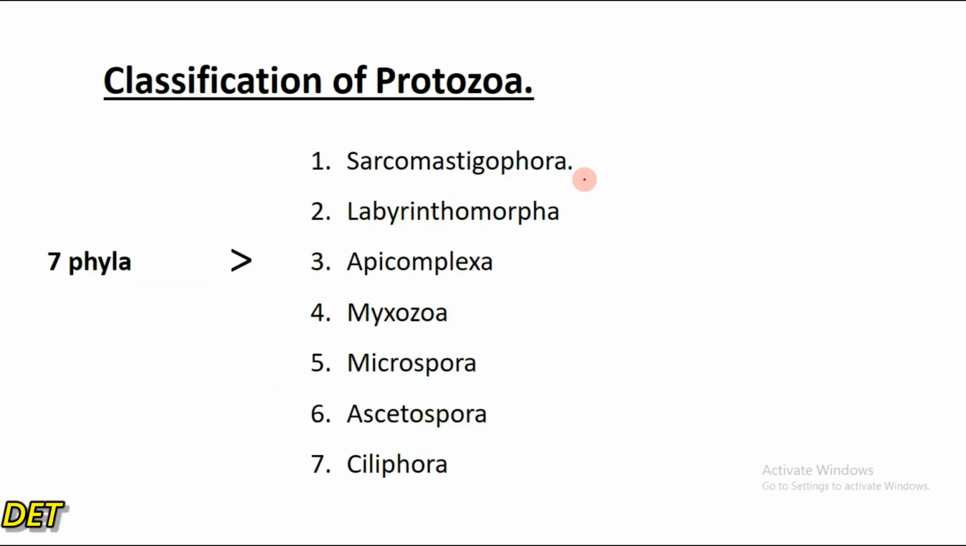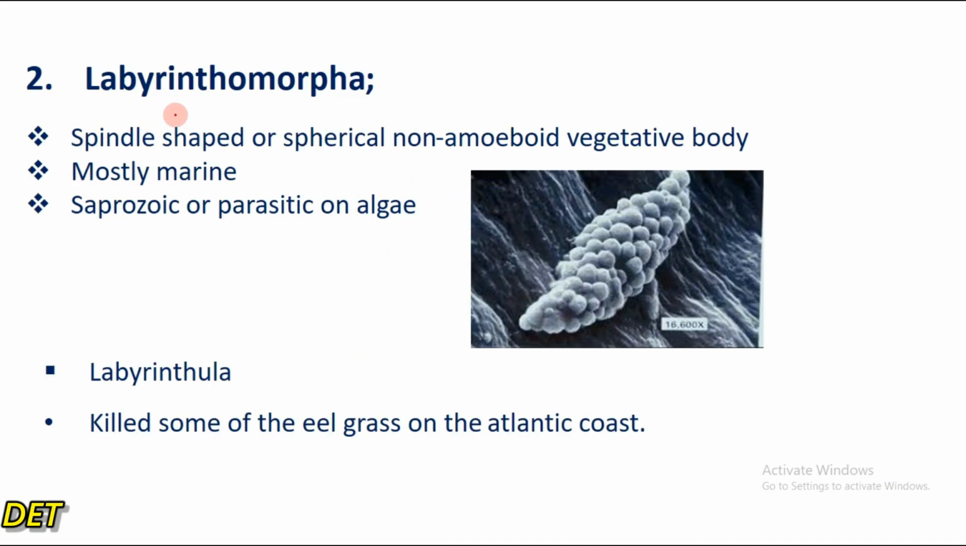So we have looked at the phylum Sarcomastigophora. The next phylum we're going to look at is Labyrinthomorpha. The Labyrinthomorpha have a spindle-shaped or spherical non-amoeboid vegetative body. They are mostly marine. They are saprozoic or parasitic on algae. So this is a typical example of a Labyrinthomorpha. This is Labyrinthula, right?